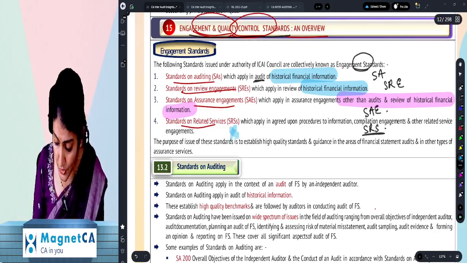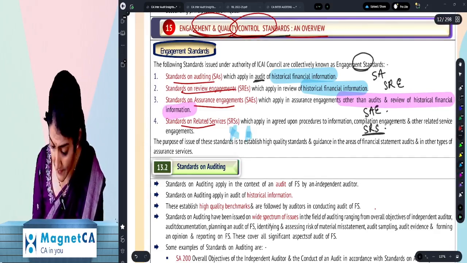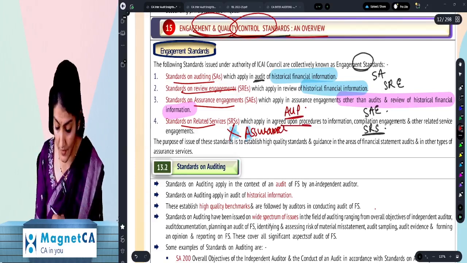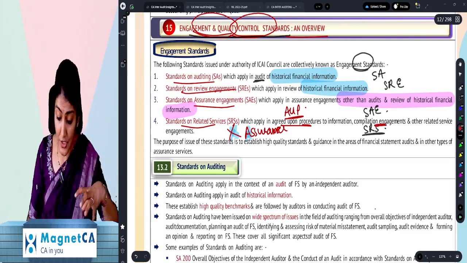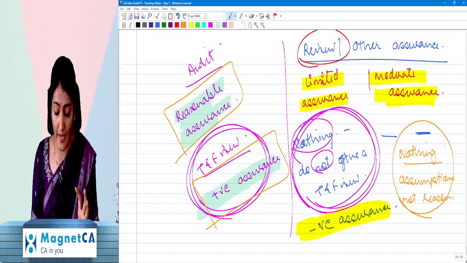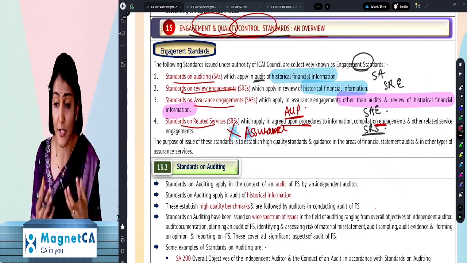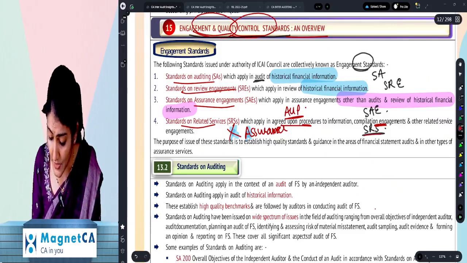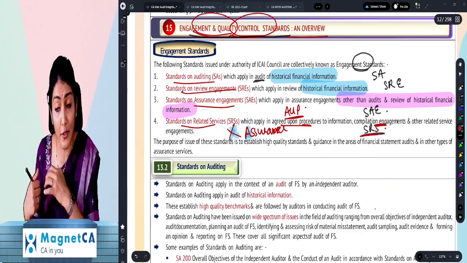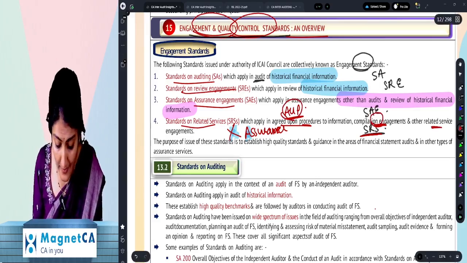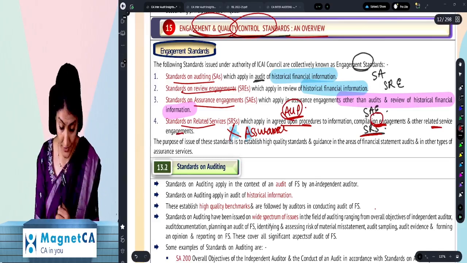That means it is now no assurance. Right? It is related services. It is not any assurance engagement, isn't it? No assurance, right? It's like agreed upon procedures, AUP, isn't it? Agreed upon procedures, compilation engagement. Generally management prepares financial statements, but here they are telling the CA, you prepare. You prepare the financial statements, you compile the financial statements, then that is what you call related services, right? So agreed upon procedures, compilation engagement, and other related services engagement, right?